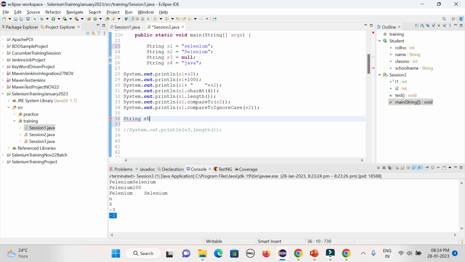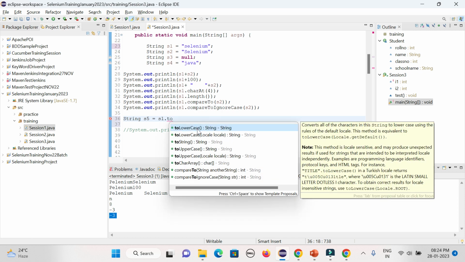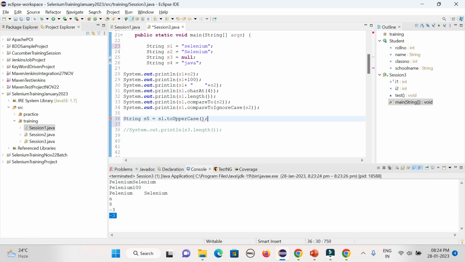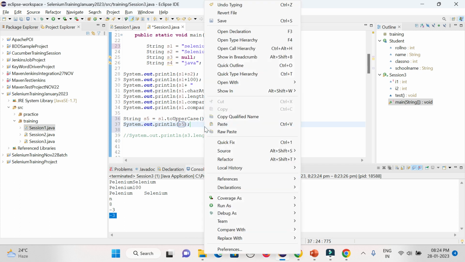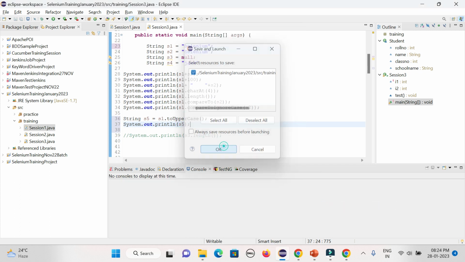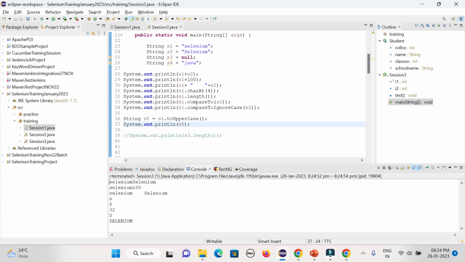Suppose s5 equal to s1 dot toUpperCase or toLowerCase, toUpperCase. That way your new variable will be storing that uppercase value. Now you can print out simply s5. So don't confuse. You could see now it's getting converted.